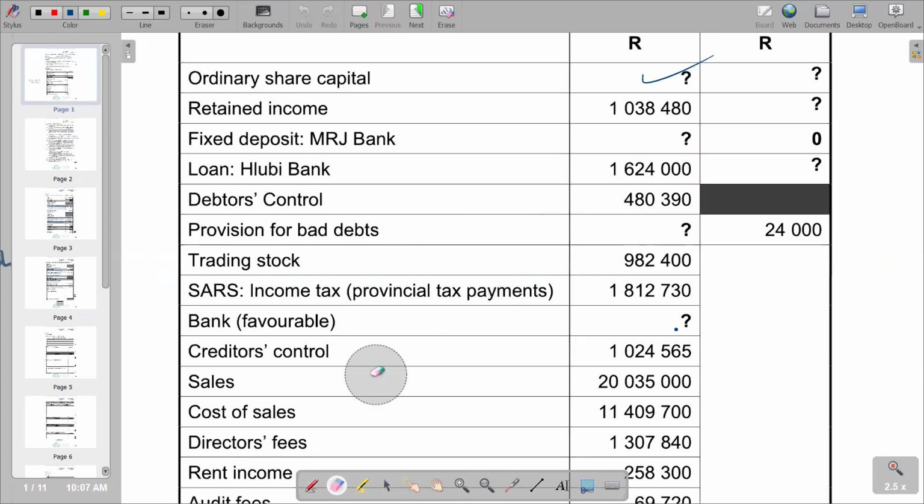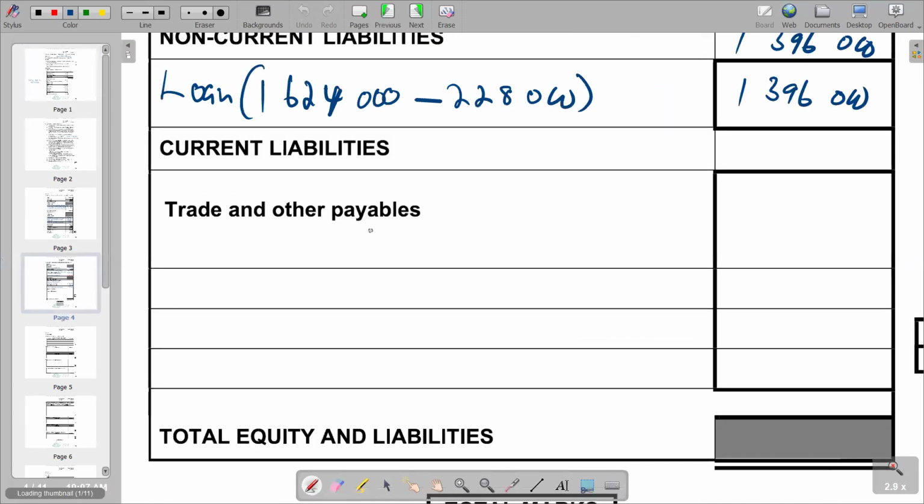Coming to our list of balances, we see that our creditors control figure, we're given it here, is 1,024,565. So this is the figure that we're going to start with.